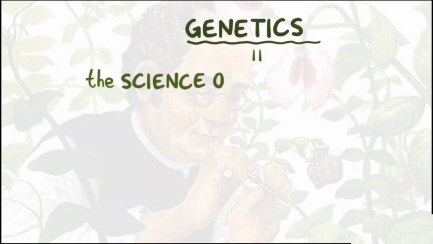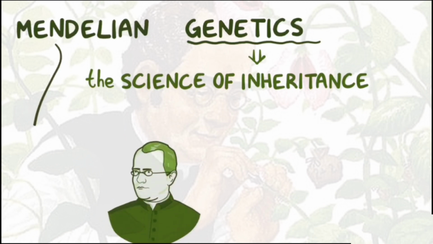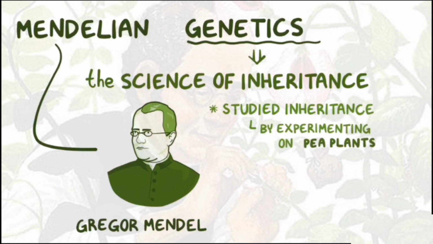Genetics is the science that studies inheritance, or the way parents transmit certain traits to their descendants. And Mendelian genetics refers to Gregor Mendel, an Austrian monk, who studied inheritance by experimenting on pea plants.